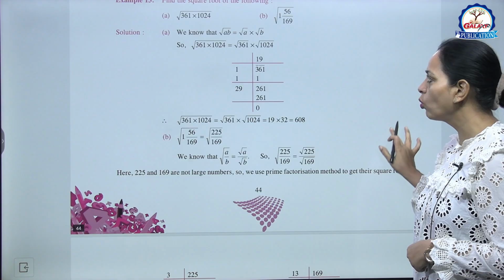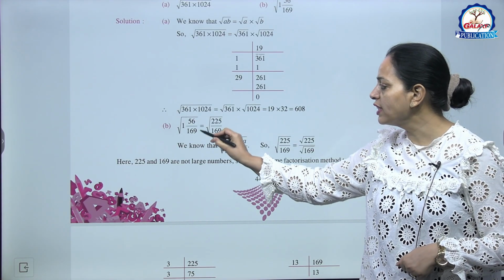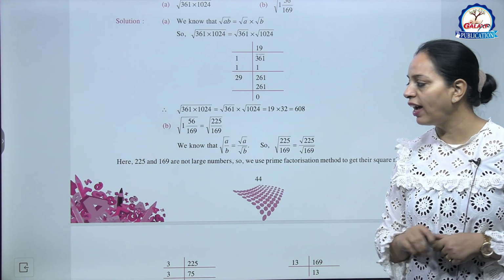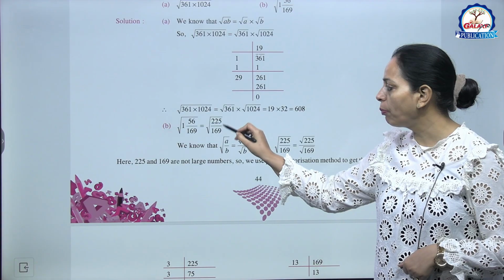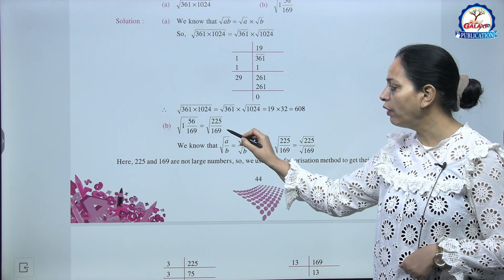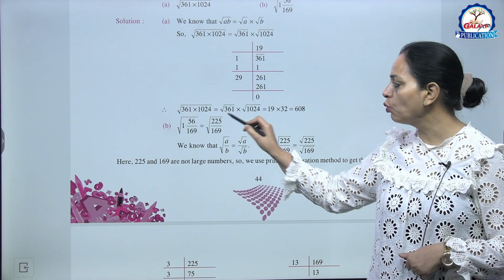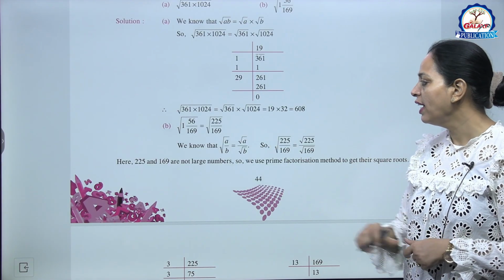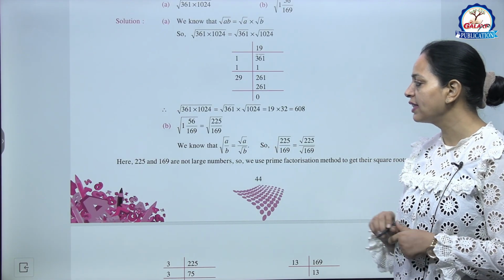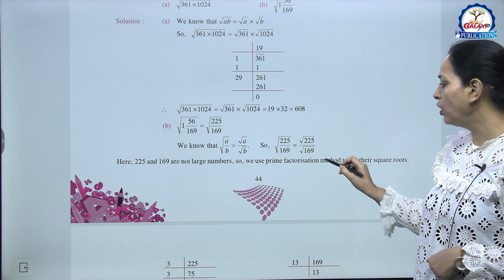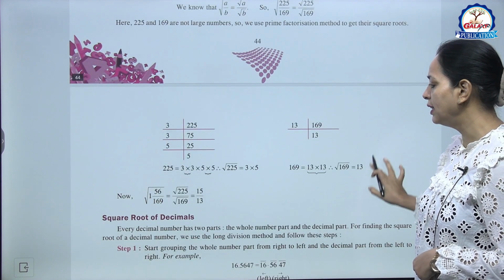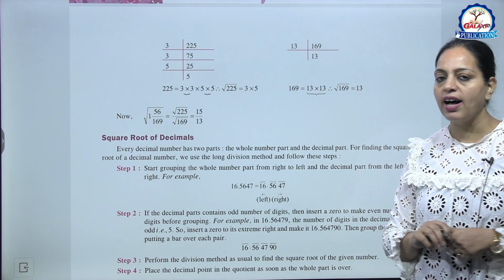Now b part, square root of 1 whole 56 upon 169. Convert into improper fraction. So 225 upon 169. You know square root of 225 is 15 and square root of 169 is 13. So 15 upon 13. This is the answer.